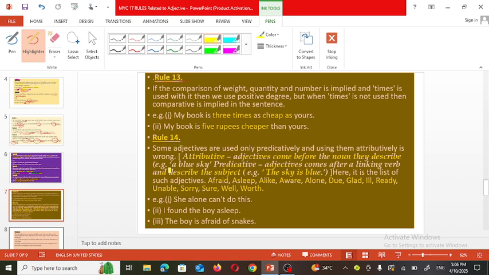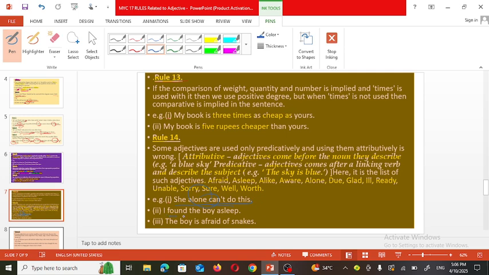So let's see this rule with examples. For example, she alone cannot do this, she alone can't do this. So the word alone is used.